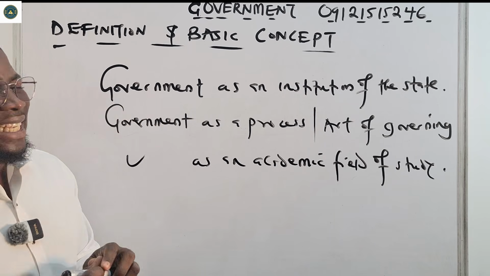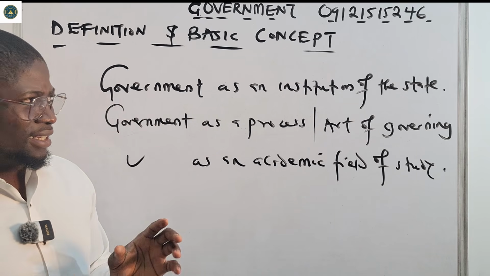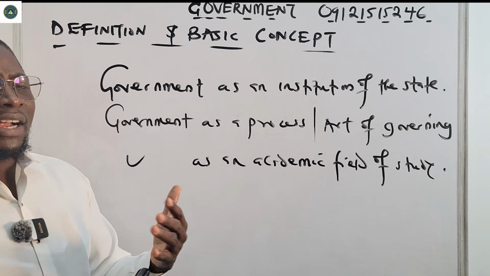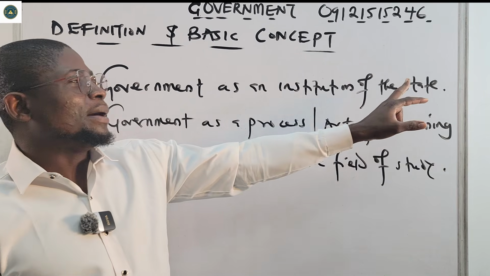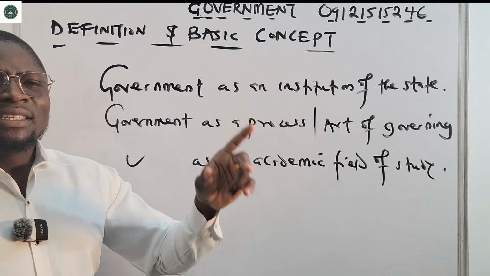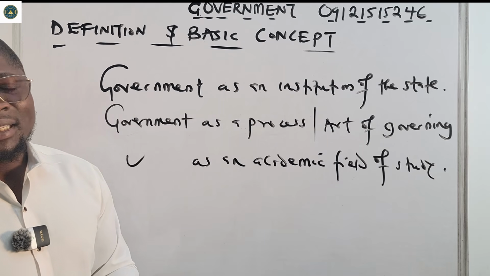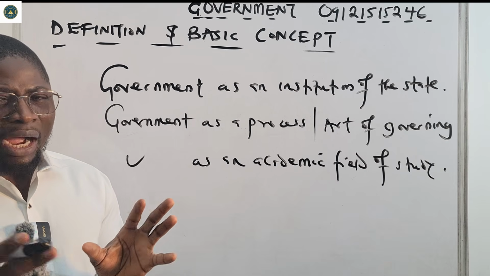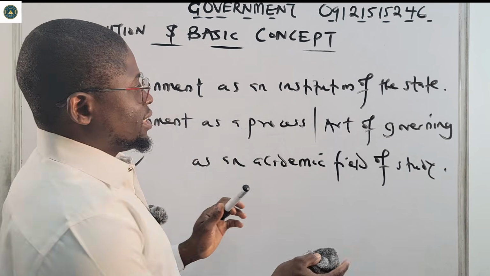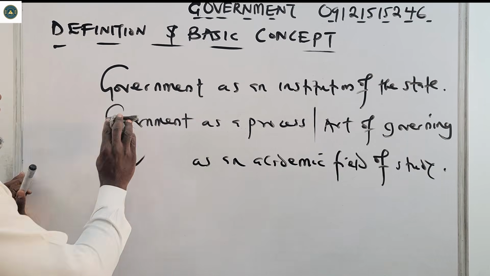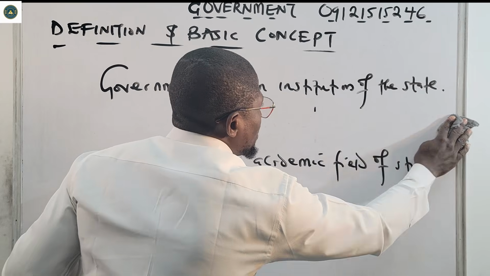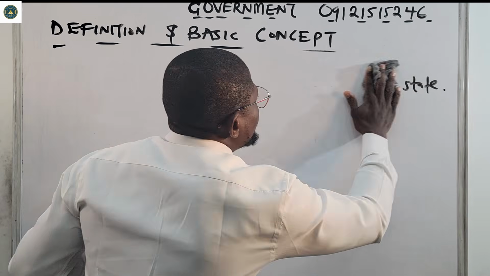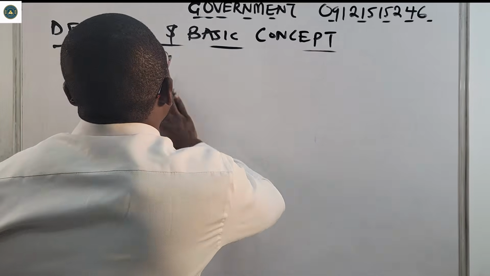Number 1, government as an institution of the state. In the whole of government, as we keep on discussing several topics, I'm going to be hearing about what a state is. Most times I see a lot of students confuse what this word means, so I will break it down for you. So what is a state? I'm going to begin with government as an institution of the state, but before that, let us even see what is a state, so that I'll make this very easy for you.